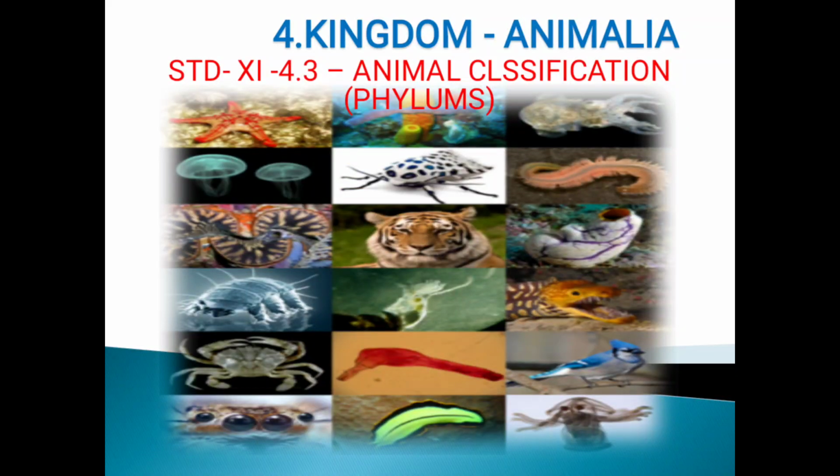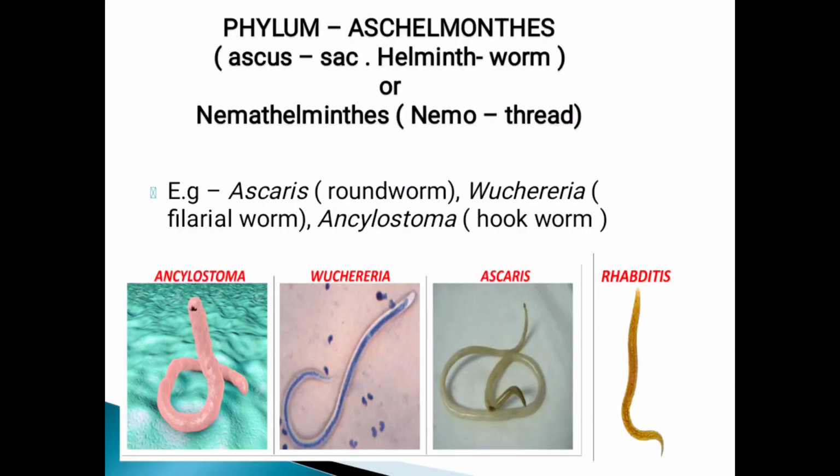Today we are going to study the standard 11 chapter 4, that is Kingdom Animalia. From Kingdom Animalia we are going to study animal classification, and in that, the different phyla. In this video we are going to study the phylum Aschelminthes. We have already seen the other phyla. Now let's study this phylum Aschelminthes.